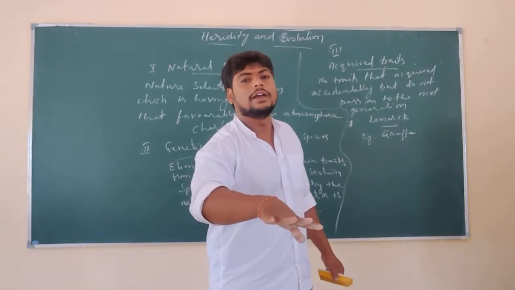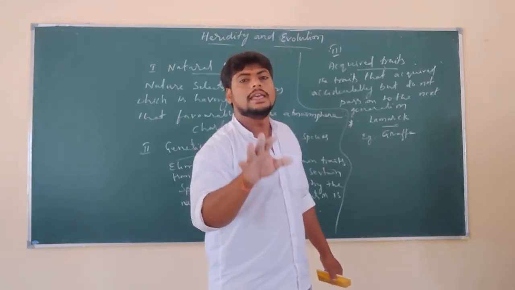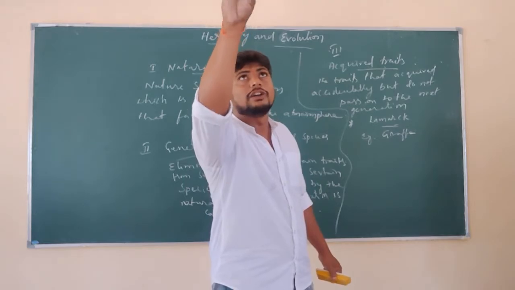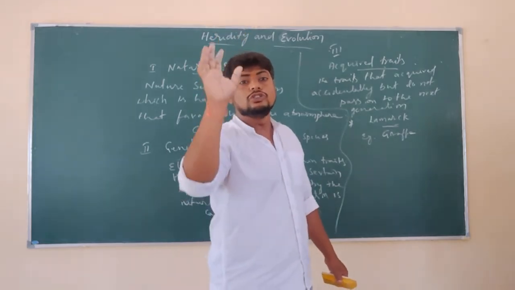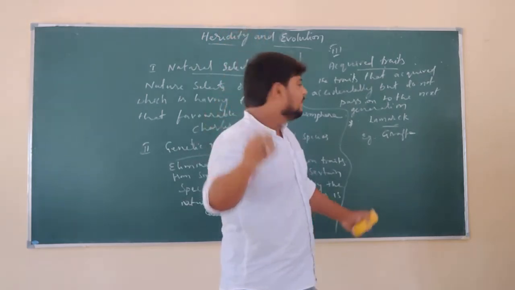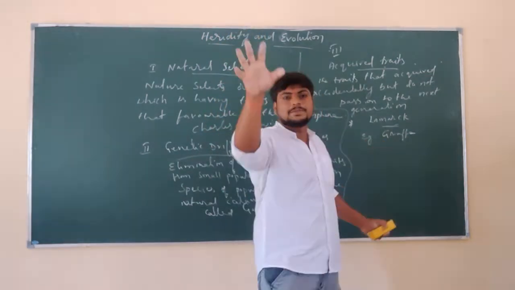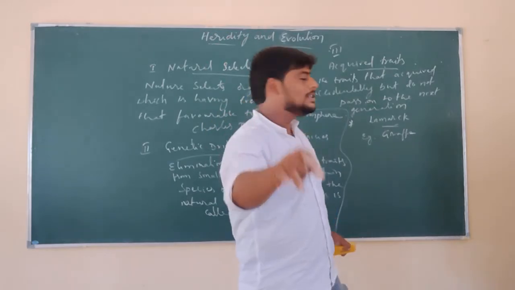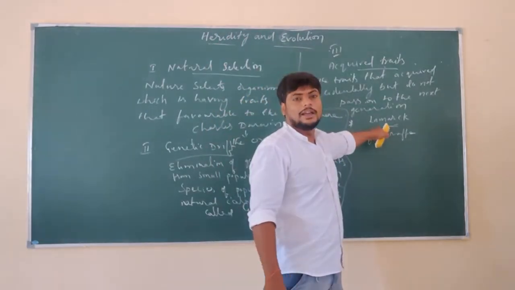When there was no food on the ground, they started stretching their neck to reach the branches. Due to the stretching of the neck in getting food, they developed an expanded neck. That is the conclusion given by Lamarck.